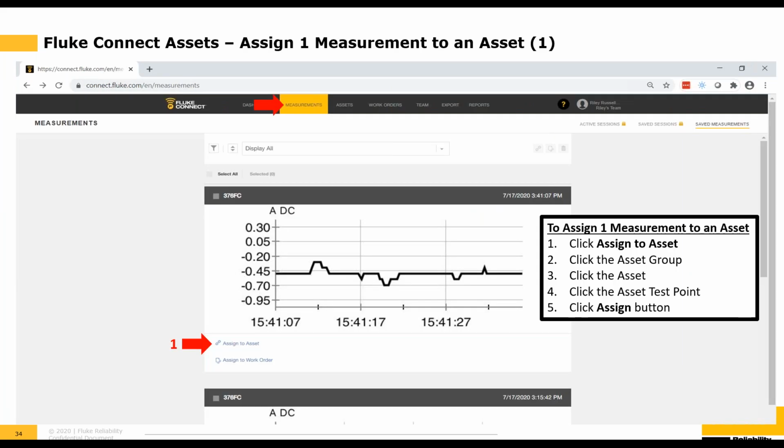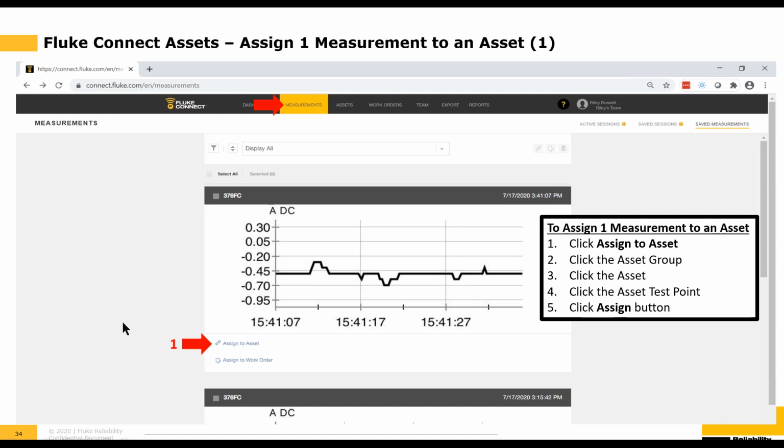Okay, next I will show you how to assign one measurement to an asset. So because we're now working with the measurements, I want to go to the Measurements tab. So here at the top, before we've been doing all of our work in the Assets tab. Now, because we're assigning measurements to an asset, we're going to move over to the Measurements tab. So you'll see if I click on the Measurements tab, I'll get a list of all of the measurements in my account that I've ever taken.